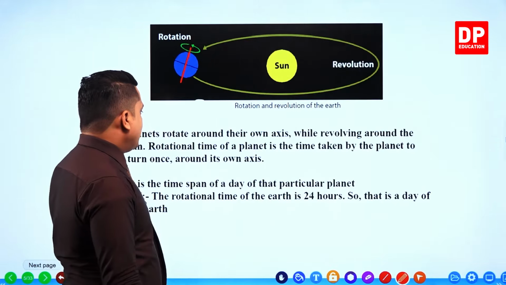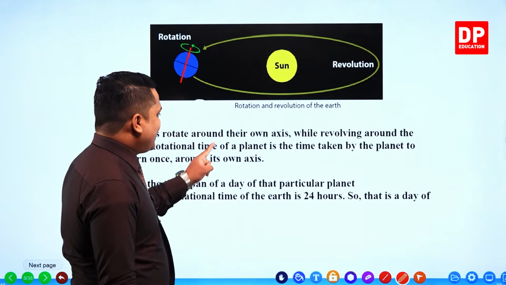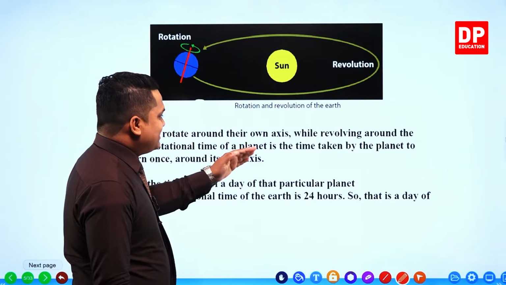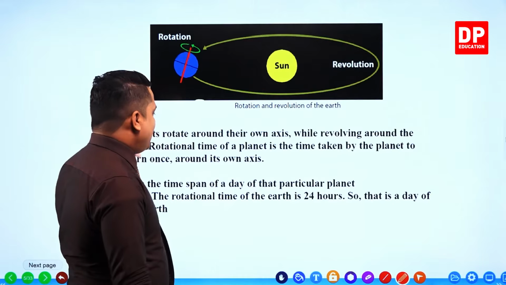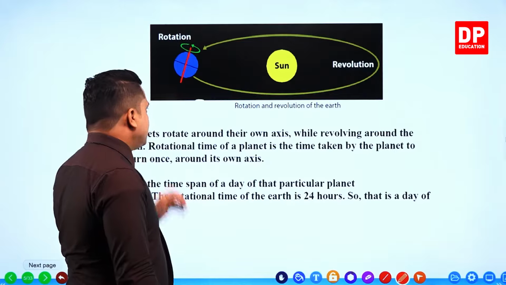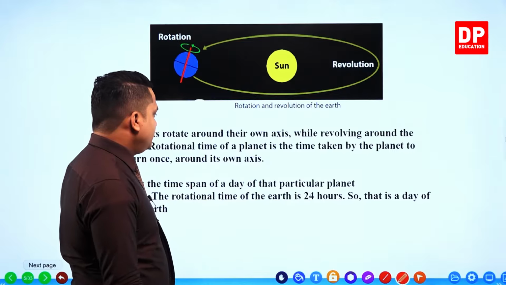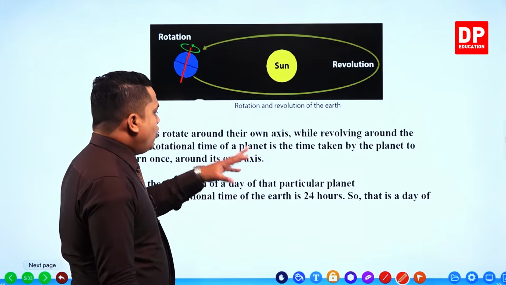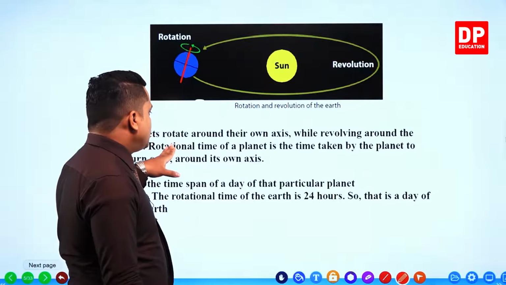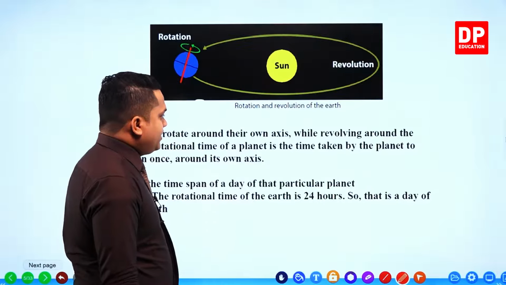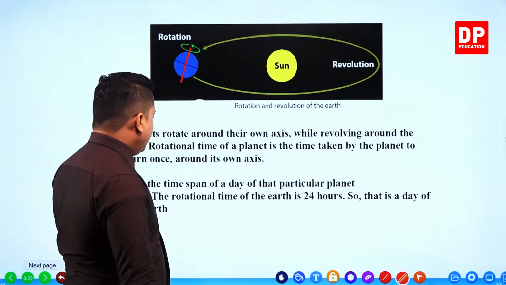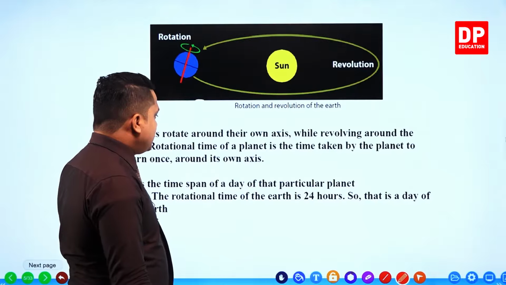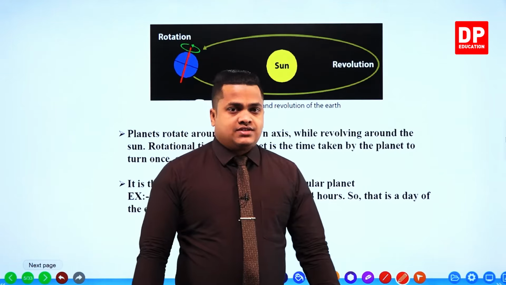Then, rotational time of a planet is the time taken by the planet to turn once around its own axis.